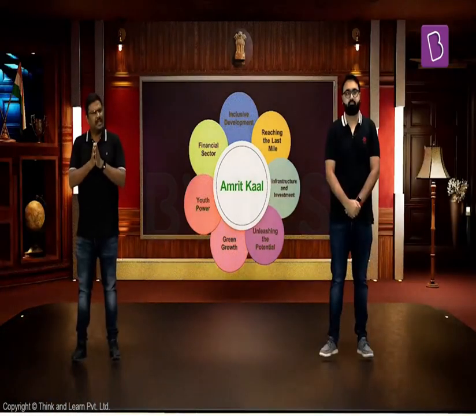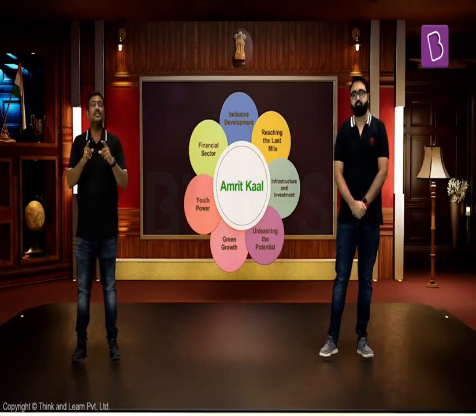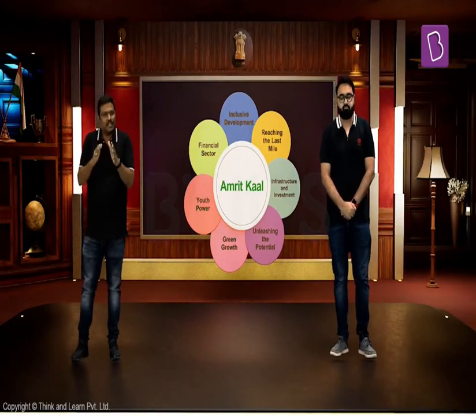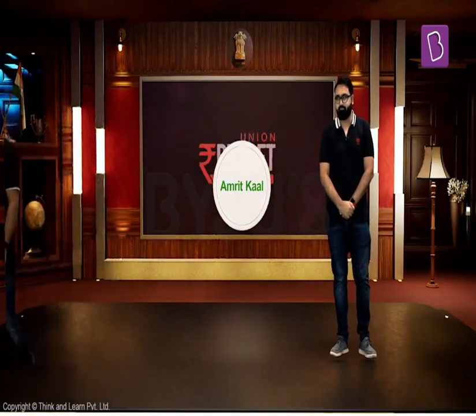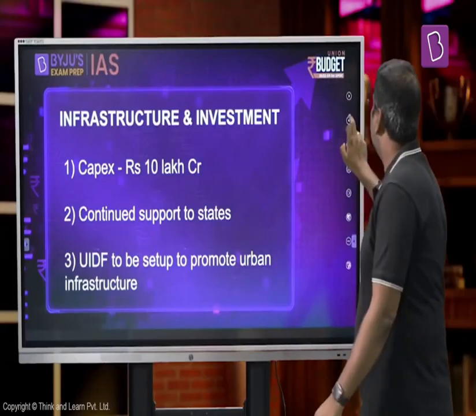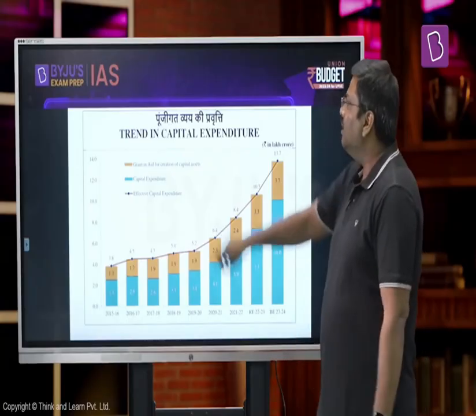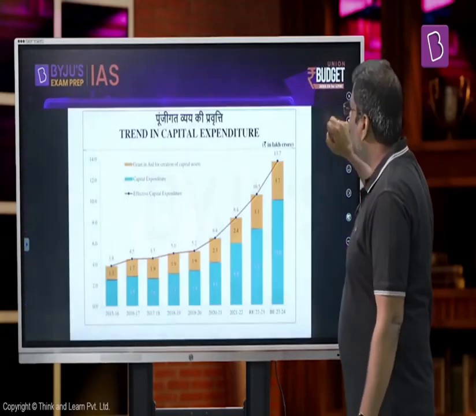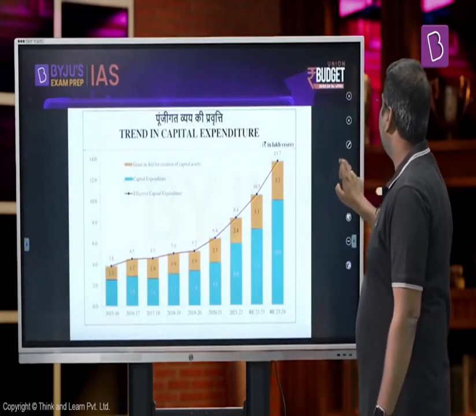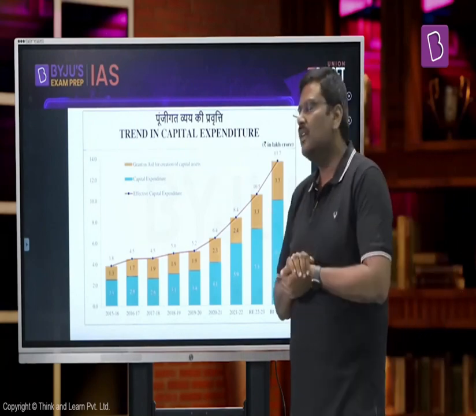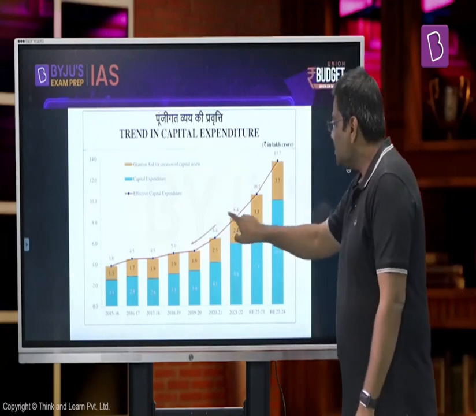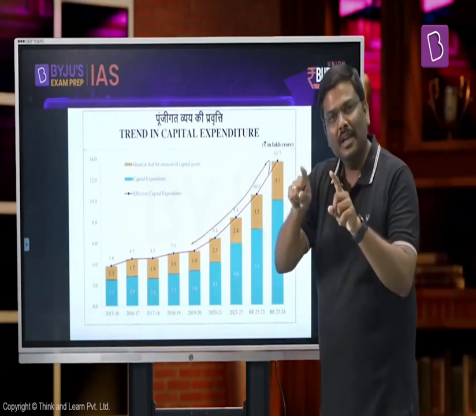Now, the infrastructure, as such, please understand, is very, very important for a simple reason. Infrastructure is associated with multiplier effect. Now, what is this multiplier effect? Let me explain it to you. Wherever you see infrastructure investment being done by the government, the reason is simple. Infrastructure leads to a lot of investment, not only by the private sector, even from the side of the government of India. And if you see the trend of investment in infrastructure in the last couple of years, you will realize that in the last 4 to 5 years, there is a rising trend of investment by the government.